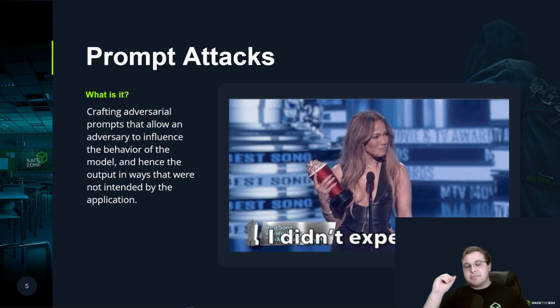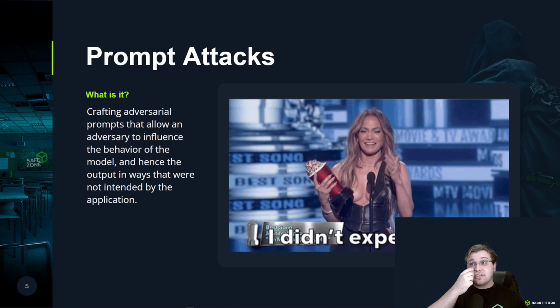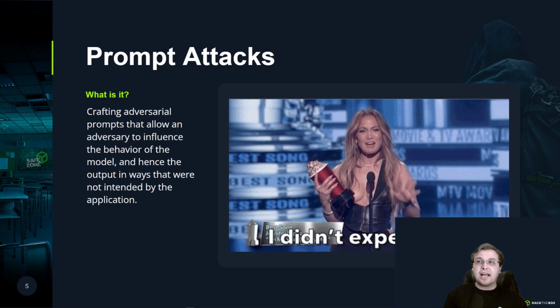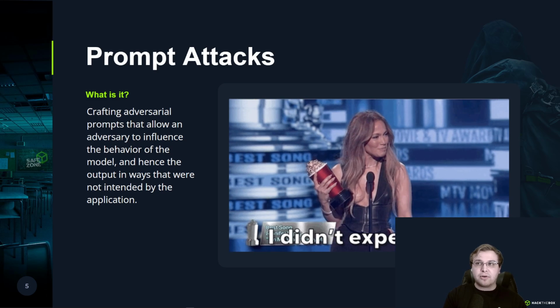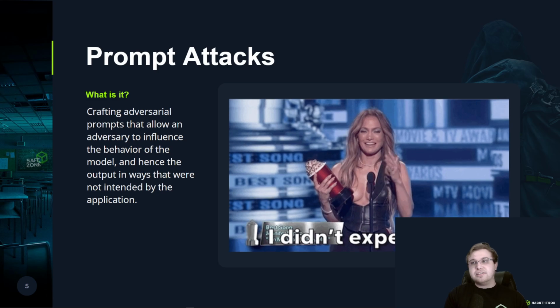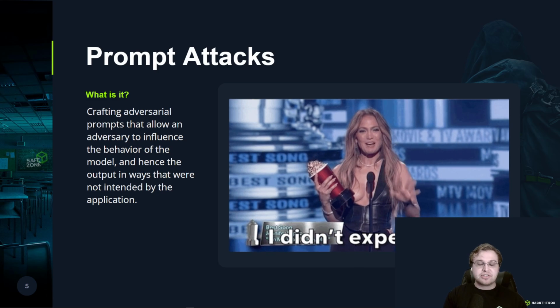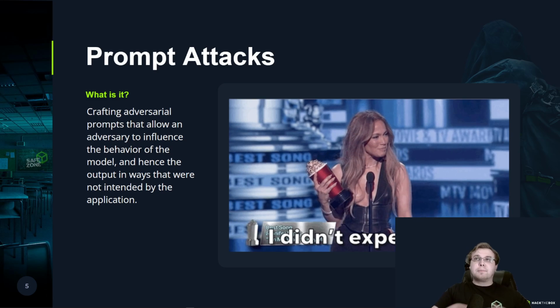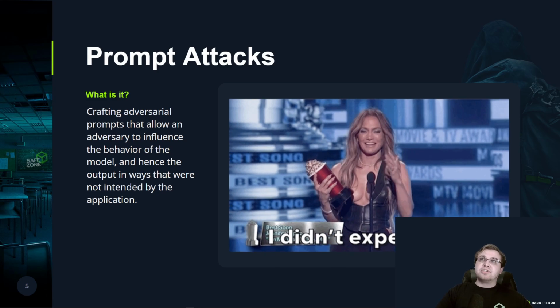This first one, as I mentioned, prompt attacks. What is it? This is crafting adversarial prompts that allow an adversary to influence the behavior of the model, and hence the output, in ways that weren't intended by the application. So we're attacking our prompt. Your prompt, now let's talk about that first.